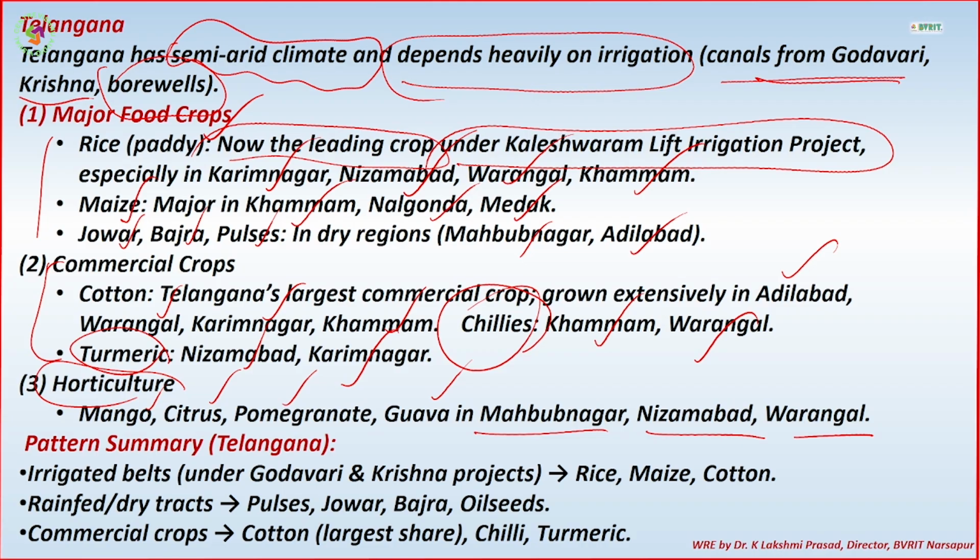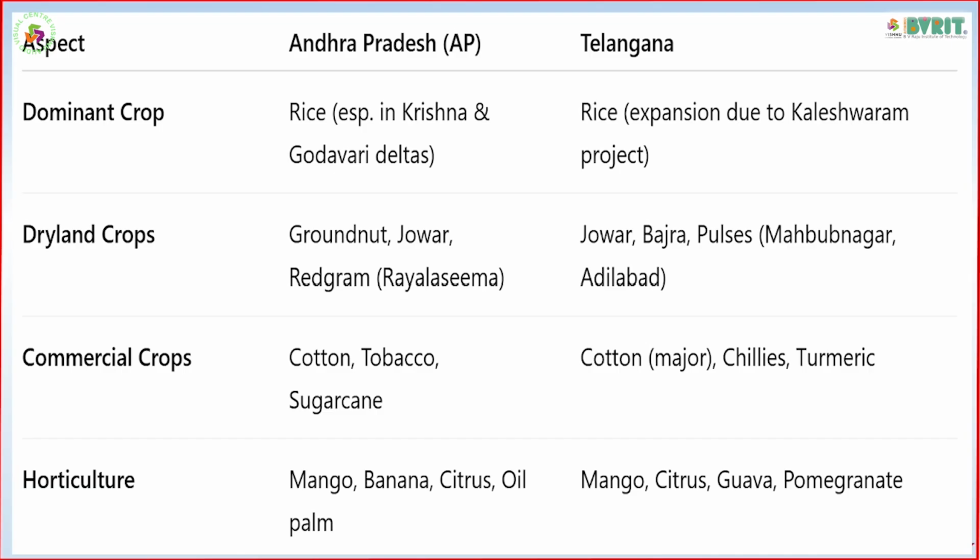If I take the summary of it, the irrigated belts under Godavari and Krishna projects, rice, maize and cotton. Whereas the dry tracts, pulses, jowar, bajra, oil seeds. Commercial crops, cotton, largest share, chili, turmeric. These are the 3 things. So this is the cropping pattern in Telangana.